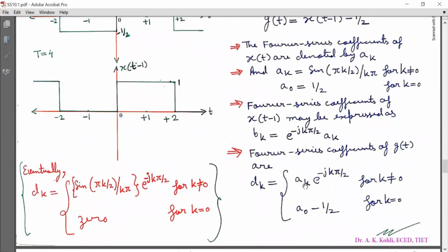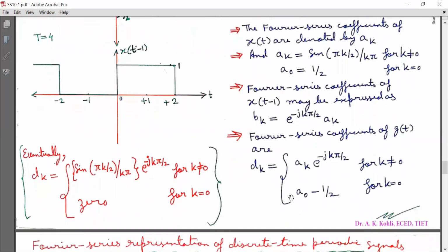Now we have the expression for a_k also. So eventually d_k is equal to sin(πk/2) divided by kπ, into e^(-jkπ/2) for k not equal to 0, and d_k is 0 for k equal to 0, because a_0 is 1/2 here.